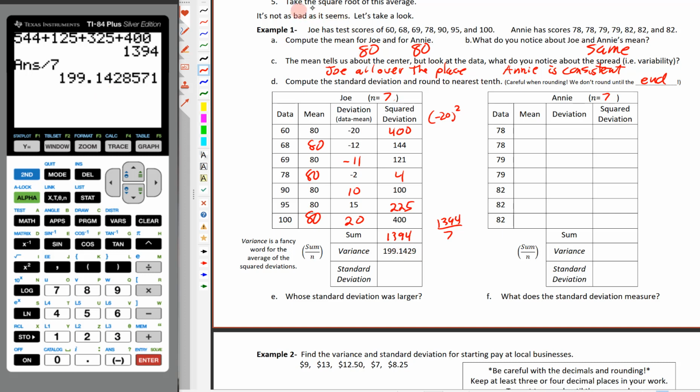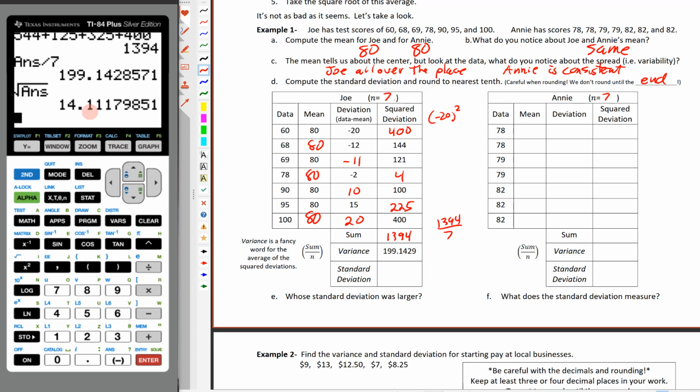And then the very last thing we do is take the square root of whatever that average is. So let's take the square root of that number. I'm just going to hit second and square root. I could type this in from scratch, or you remember above the negative key is the ANS button. That'll grab that last answer and find the square root. Now we want to round to the nearest tenth. So this is going to be 14.1. So we're going to go 14.1 right here, and that is the answer.